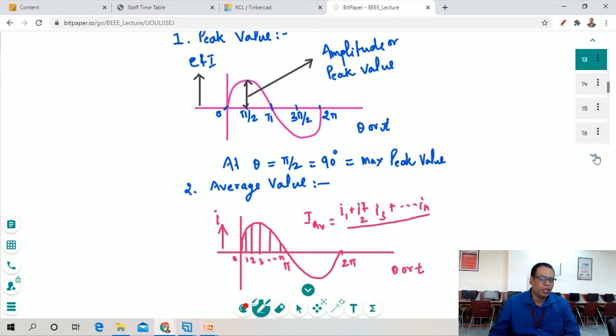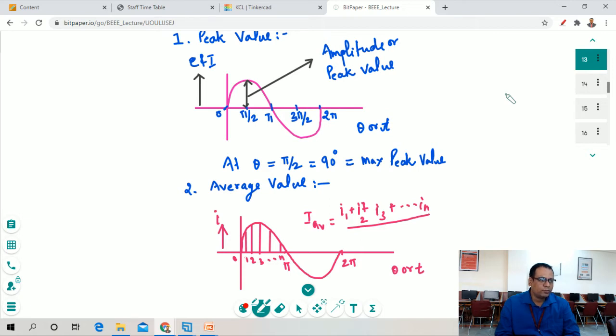What is the peak value? The peak value is nothing but the maximum amplitude attained by any sinusoidal signal or any signal. As we can see in this figure, a sinusoidal signal starts from 0 to pi to 2 pi.